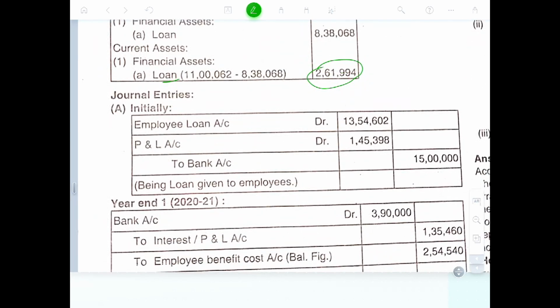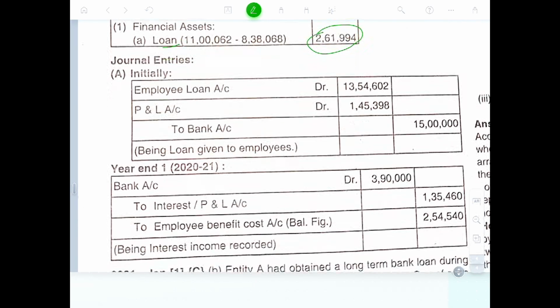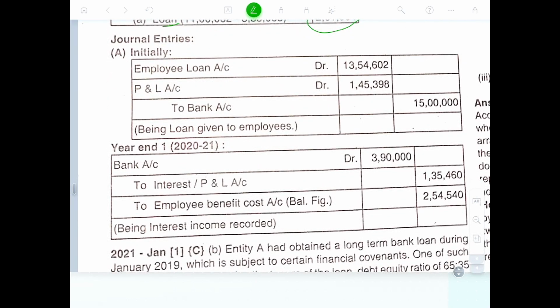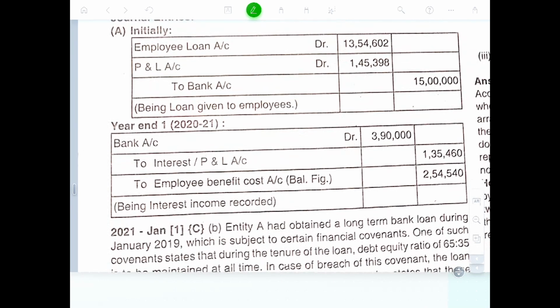So employee loan account to profit and loss account to bank of 10 lakhs. Year end bank account 3,90,000, interest to employee benefit cost 254.